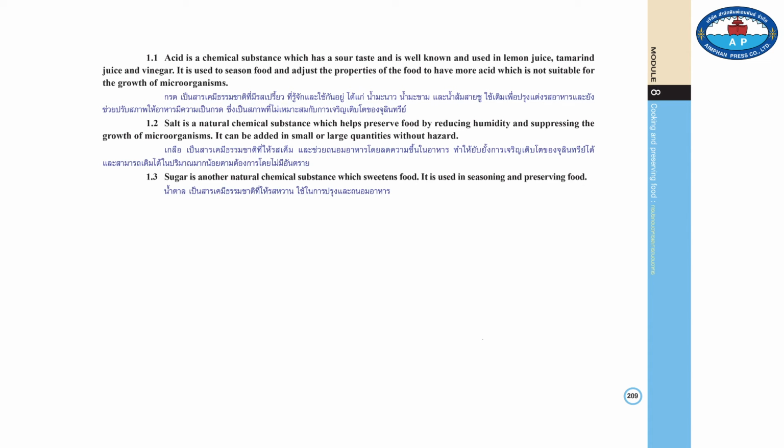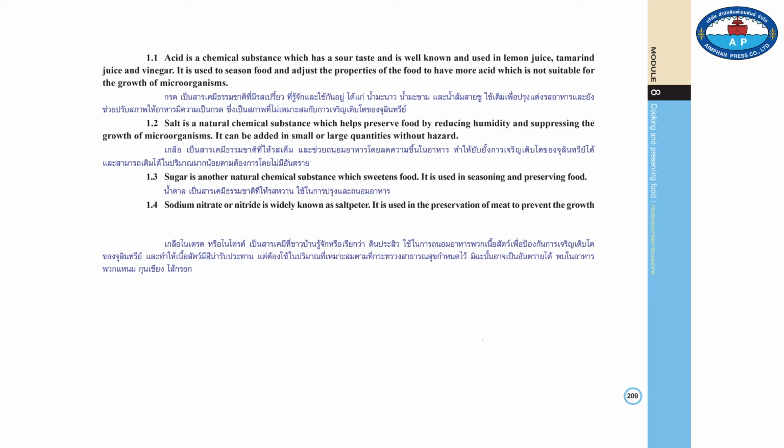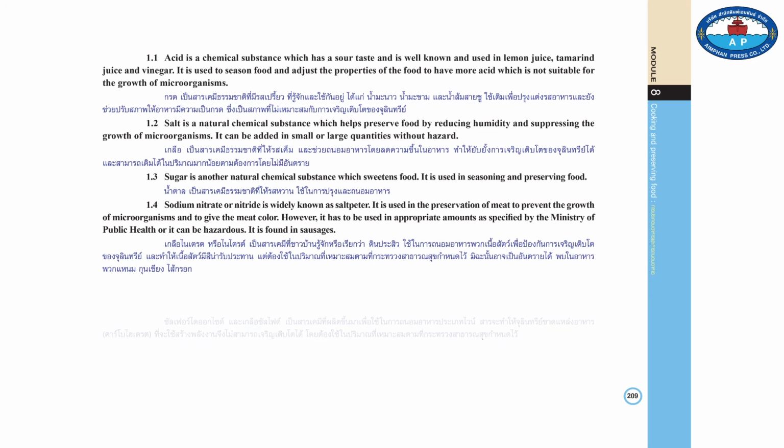1.3. Sugar is another natural chemical substance which sweetens food. It is used in seasoning and preserving food. 1.4. Sodium nitrate or nitride is widely known as saltpeter. It is used in preservation of meat to prevent the growth of microorganisms and to make the meat's color beautiful. However, it has to be used in an appropriate amount specified by the Ministry of Public Health or it would be hazardous. It is found in sausages.